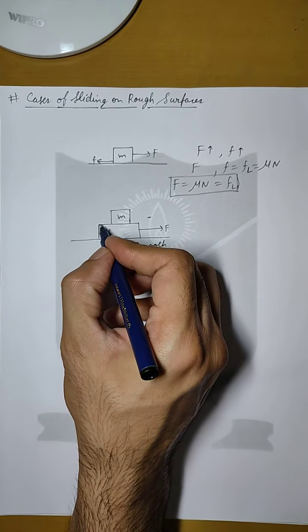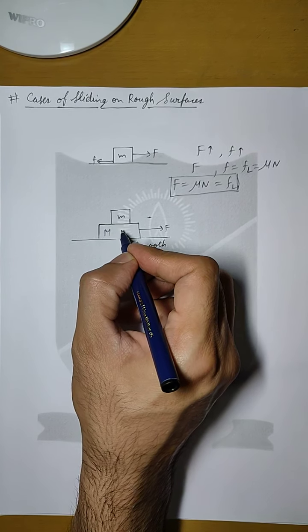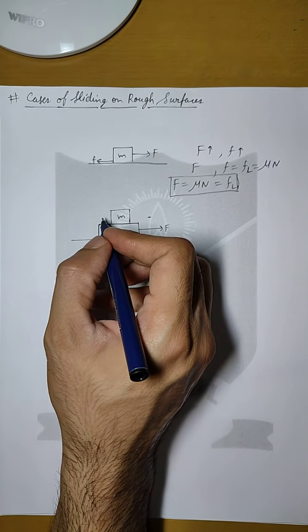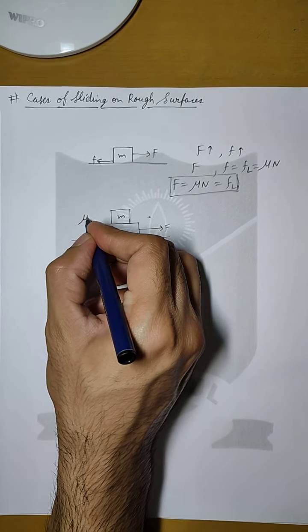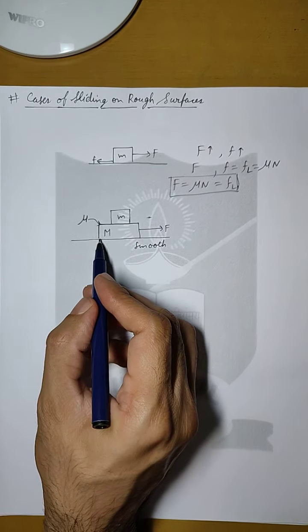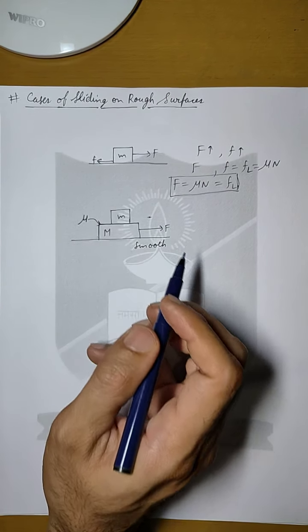Let us say that the surface between capital M and small m is a rough surface, and it has some coefficient of friction mu, but on the ground there is no friction, it is a smooth ground.